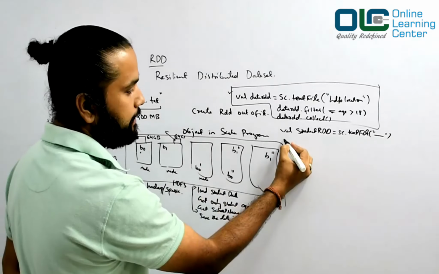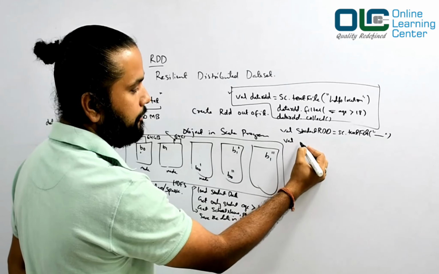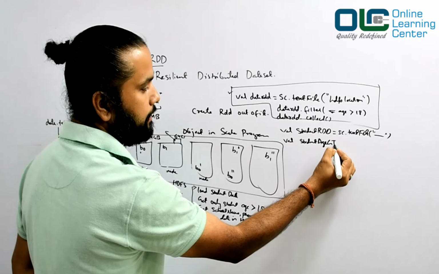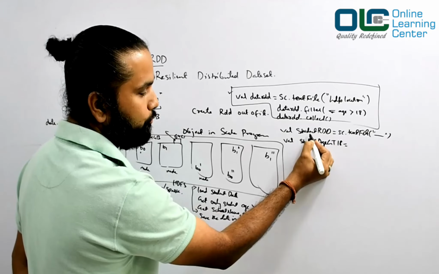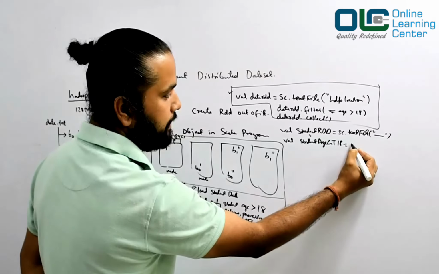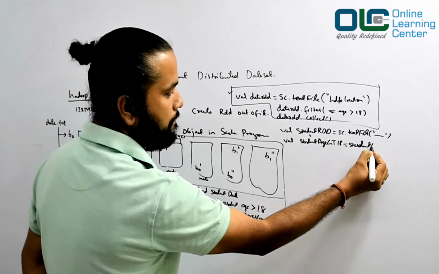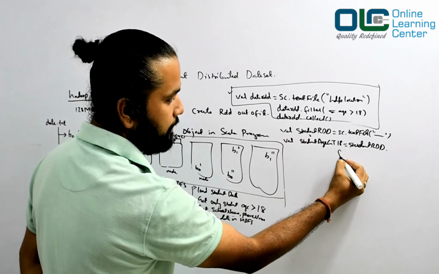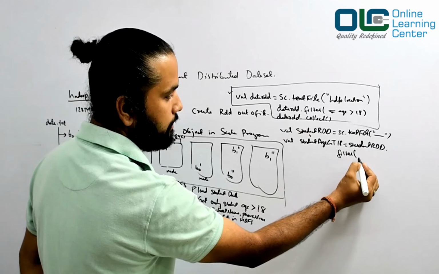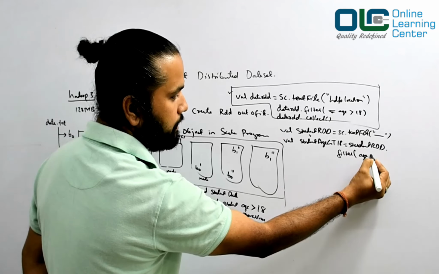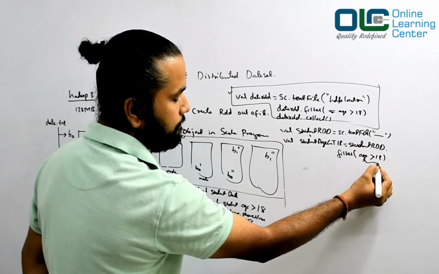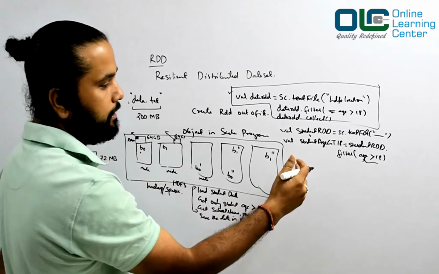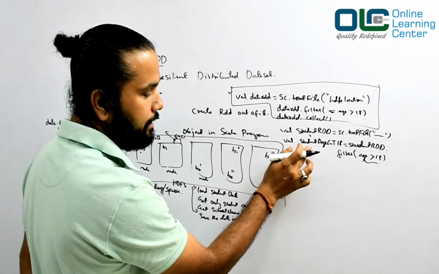So now again I'll create another RDD, student age greater than 18, is equal to, you will filter this RDD now. So you will say studentRDD.filter, what is the condition? Age is greater than 18. We'll see how exactly you can get all this information out. So you are filtering the data based on age, and what you get is another RDD.